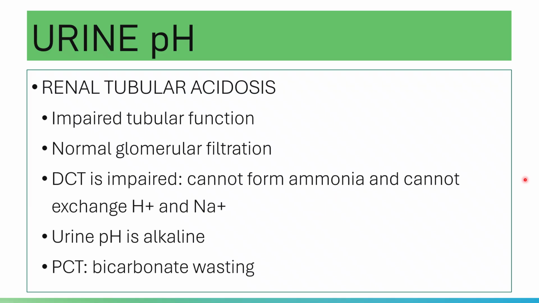In case of PCT-RTA, proximal convoluted tubule RTA, there is bicarbonate wasting. Bicarbonate again is a weak base. Increased bicarbonate in the urine will produce an alkaline urine.